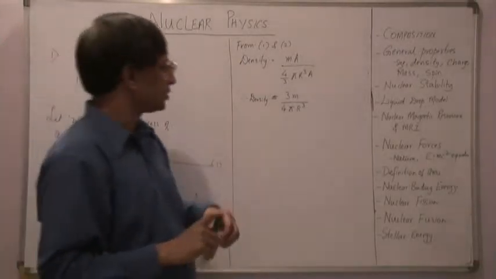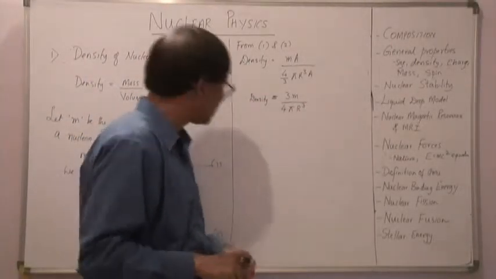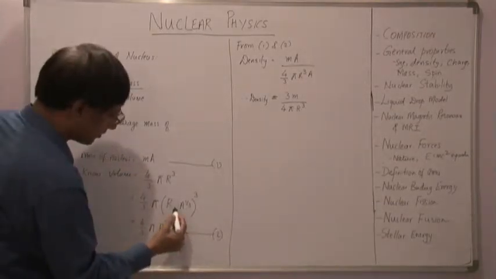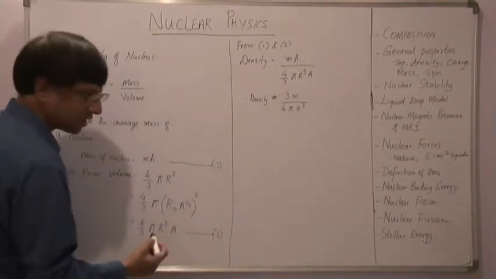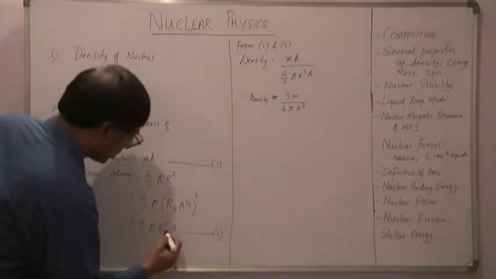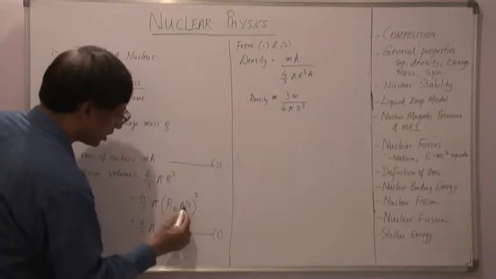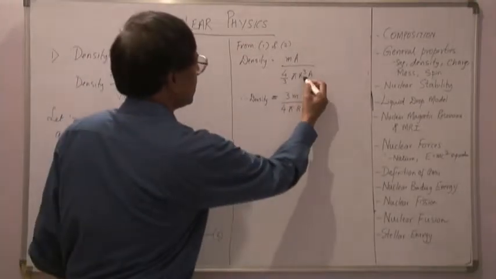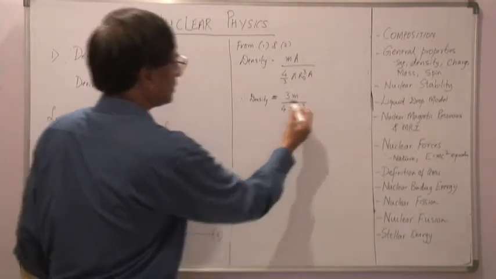So this expression shows that, I'm sorry about that, this should have been R naught, which is a constant value of 1.3 Fermi. So this should be R naught. So remember that R is equal to R naught into A to the power of 1/3. So this is R naught. R naught is a constant, and therefore